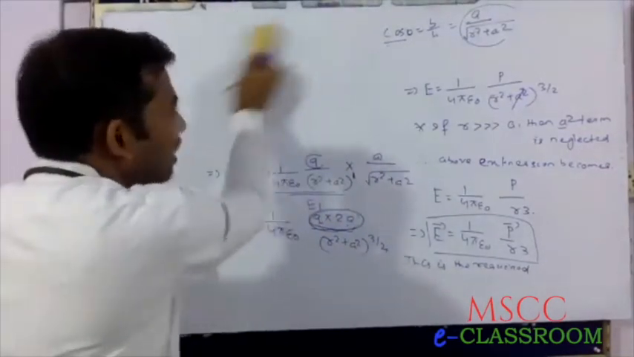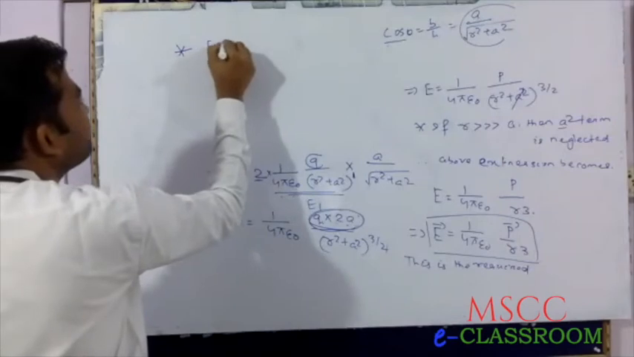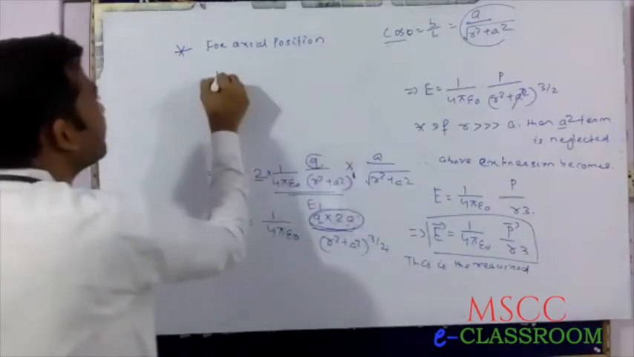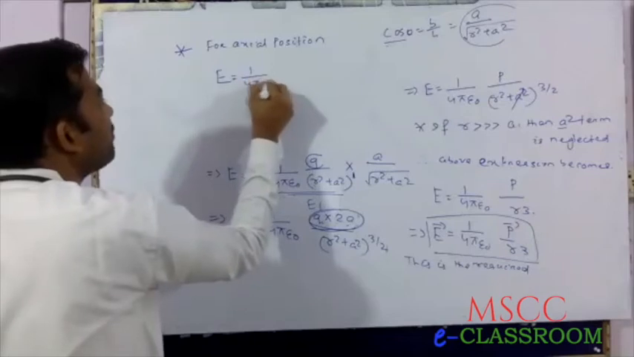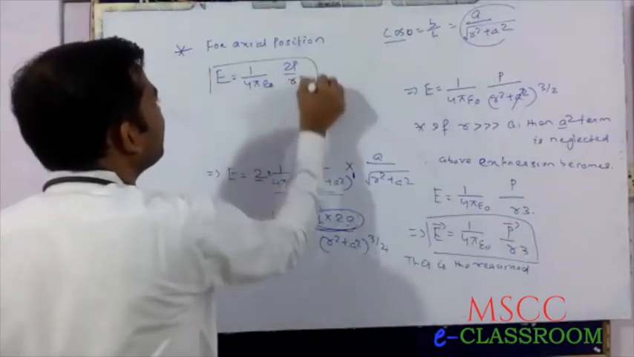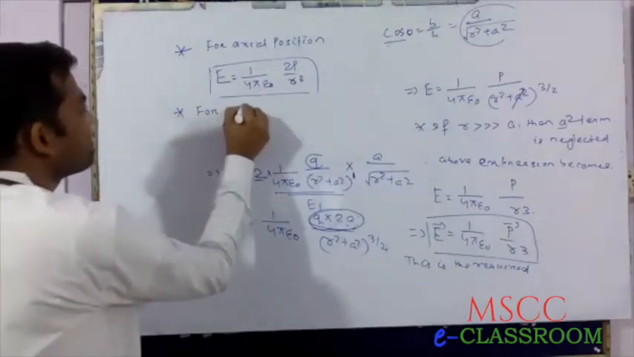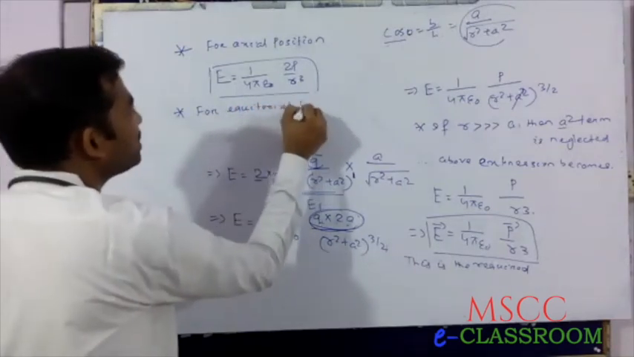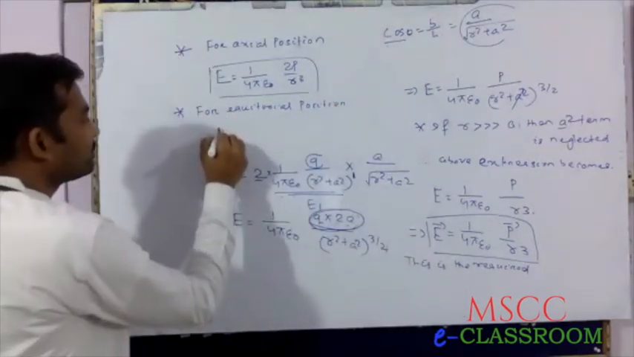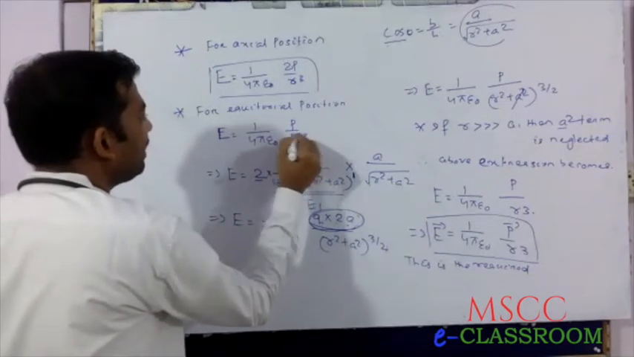That is the conclusion summary: for the axial position we get E equals 1 by 4 pi epsilon naught 2P by r cube, whereas for the equatorial position we get electric field intensity E equals 1 by 4 pi epsilon naught P by r cube.